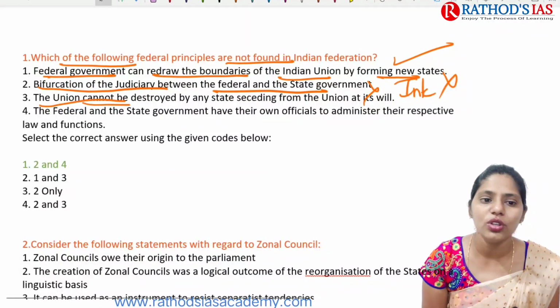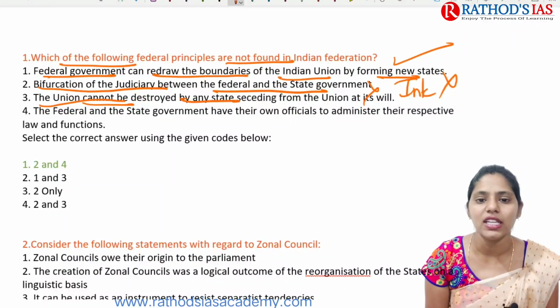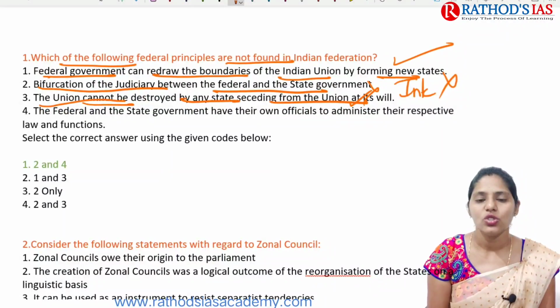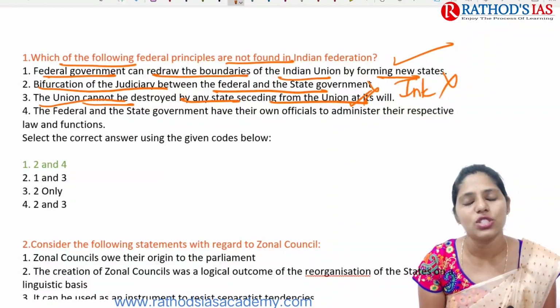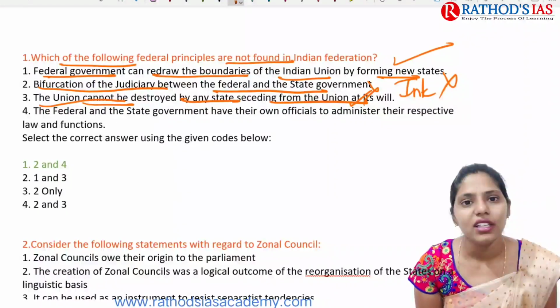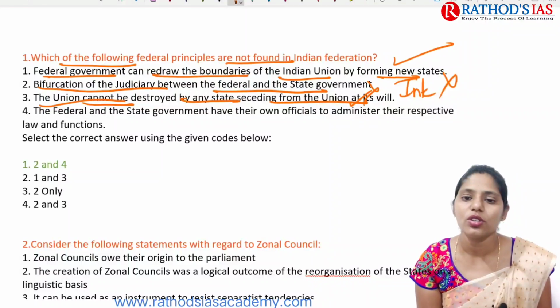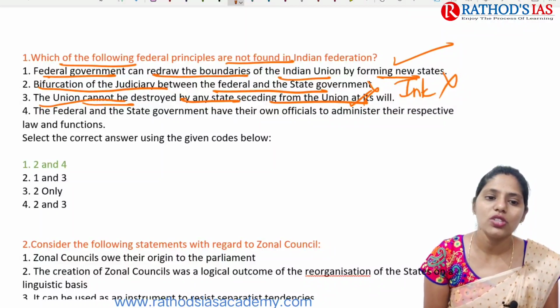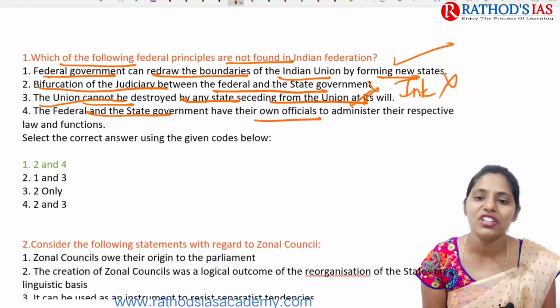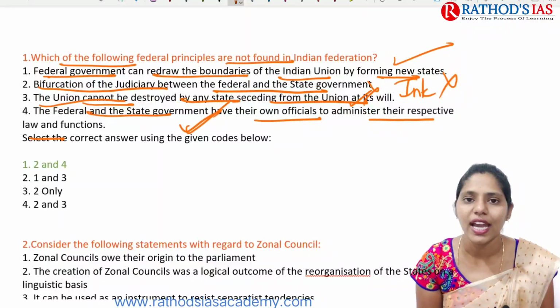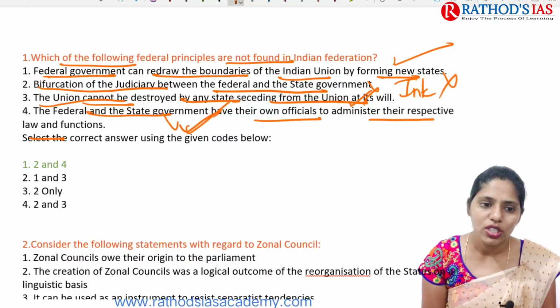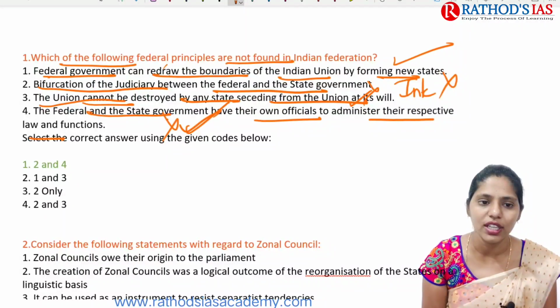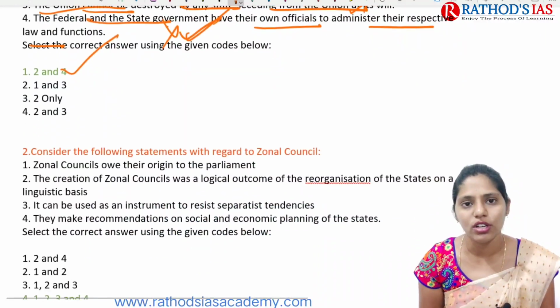And the union cannot be destroyed by a state seceding from the union at its will. As you all know, the Union of India is not formed by agreements from the states, so states cannot secede from the union. The next one is that federal and state governments have their own officials to administer respective laws and functions. But we have all India services like IAS, IPS, IFS, right? So this is also incorrect. So the second and the fourth ones are not found, so that option will be the first option, 2 and 4.